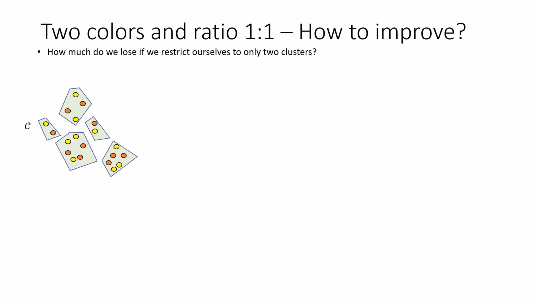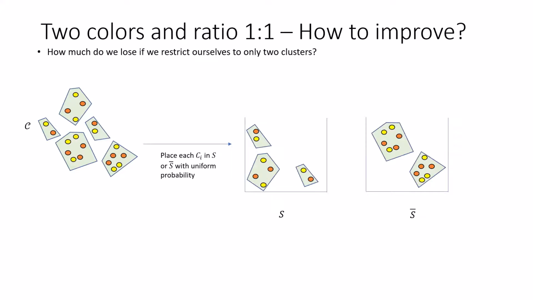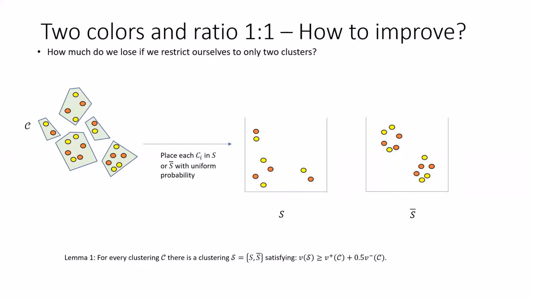Let's look at some solution C which can contain more than two clusters. Let's compare it to a two-cluster solution. First, let's take each cluster in C and put it with uniform probability in either S or the complement of S. The solution which we output is just the result of this process. So we output S and complement S, which is just two clusters.